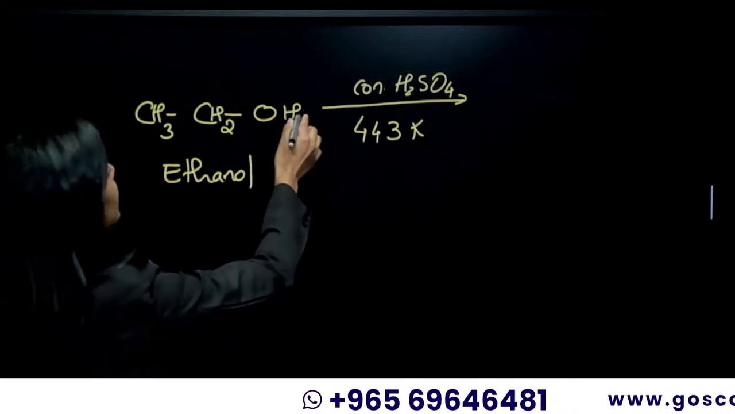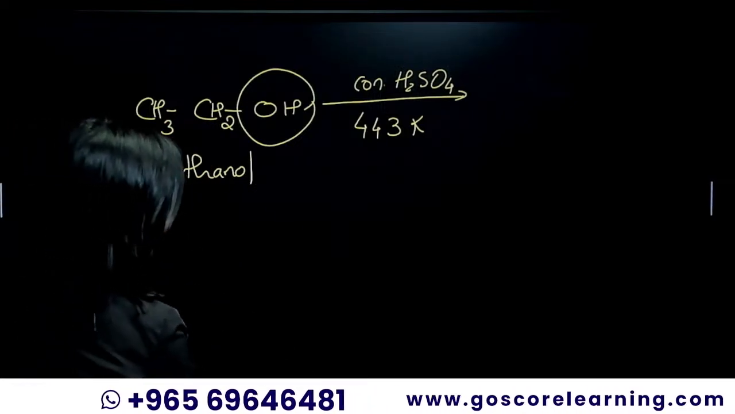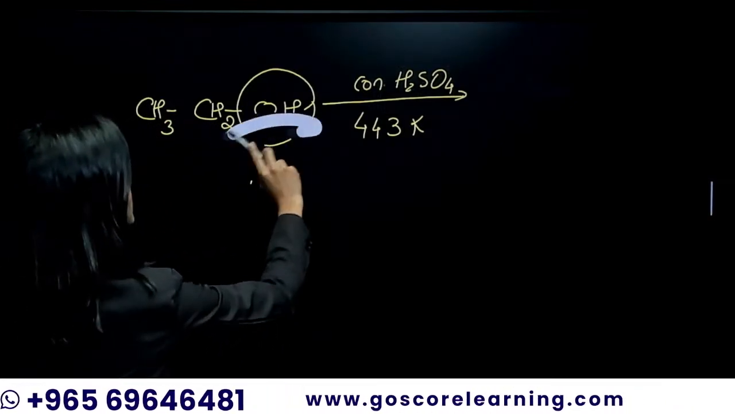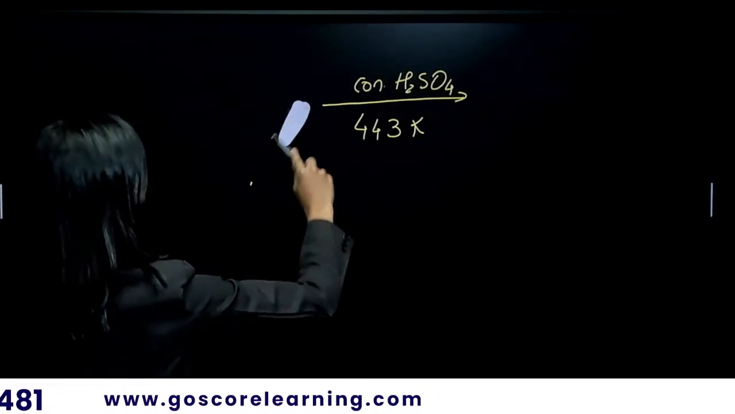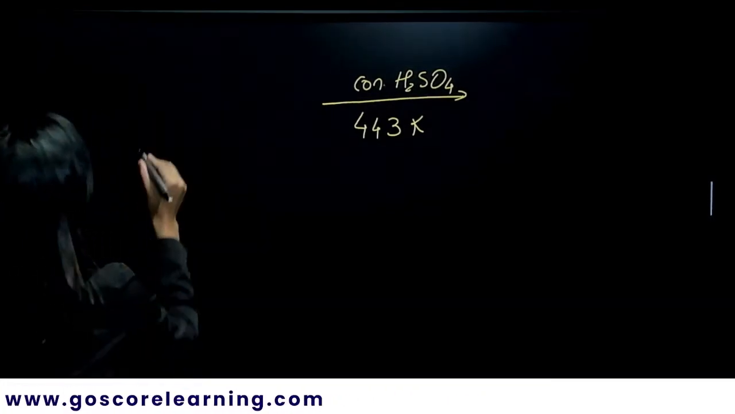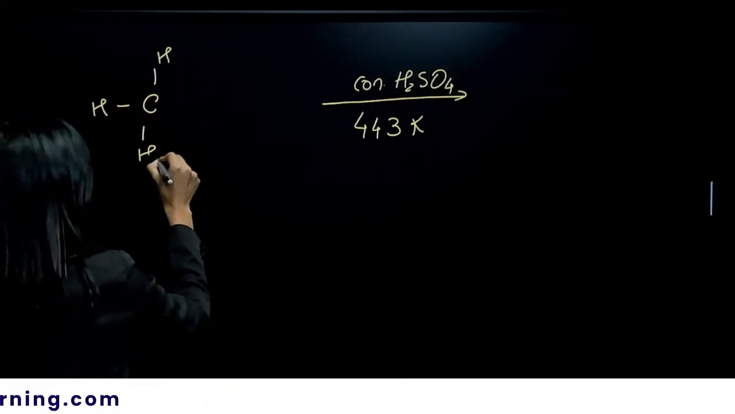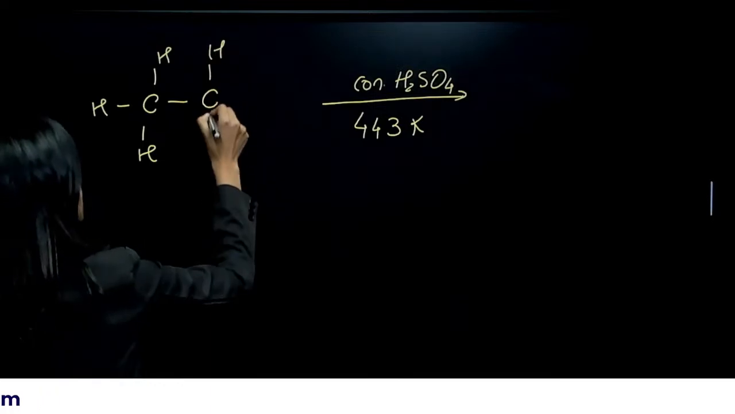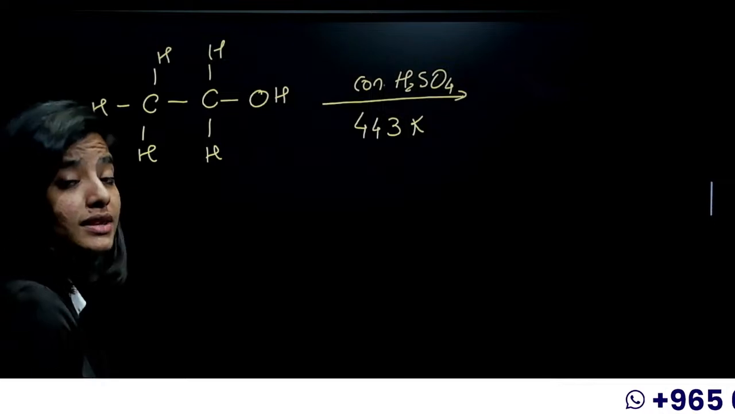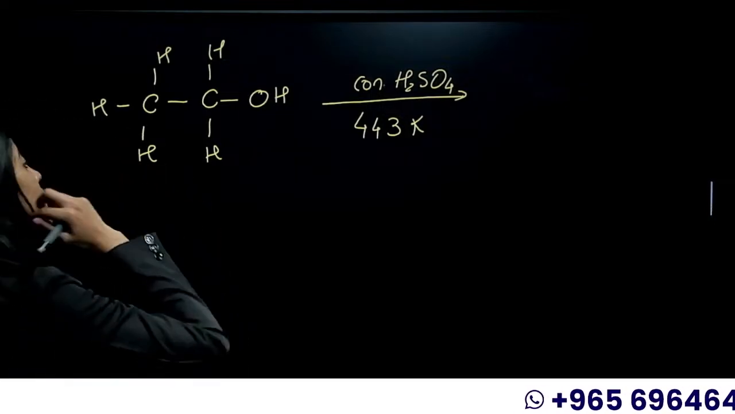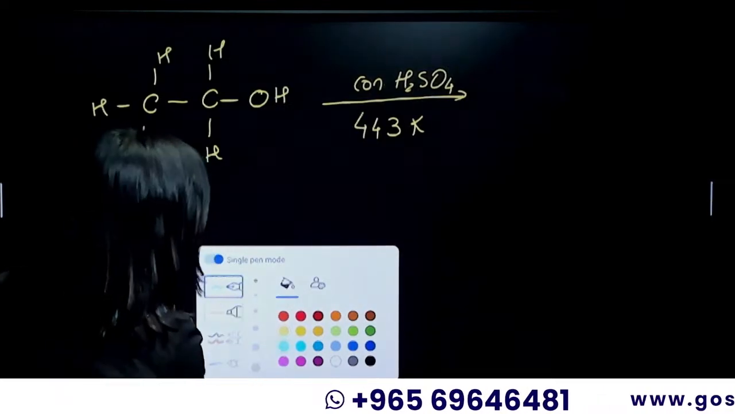It goes like this: OH from here and hydrogen from here. Do you want me to draw the actual structure so that it will be much clearer? Okay, hold on a second. Here we go. It is CH3, CH2, and then an OH. This is how the structure of ethanol looks like. Now we are going to remove. Which pen do we choose? We'll go with the blue.